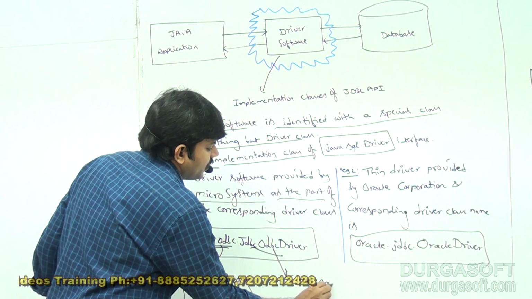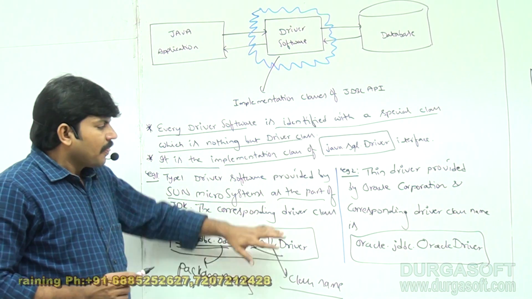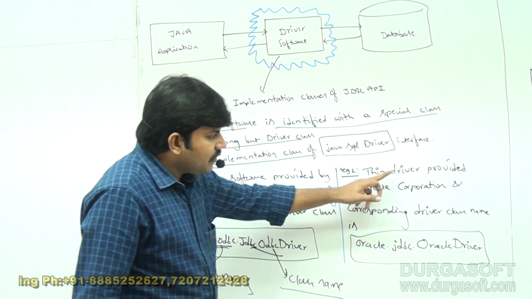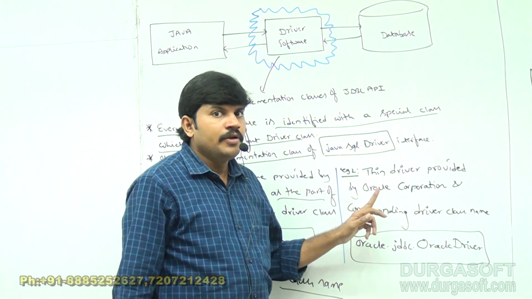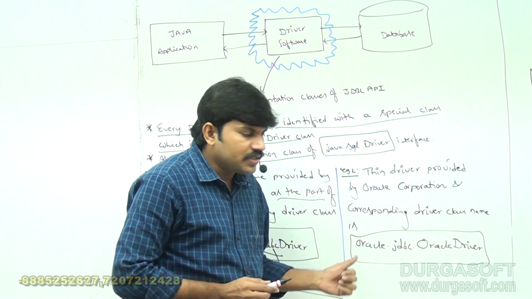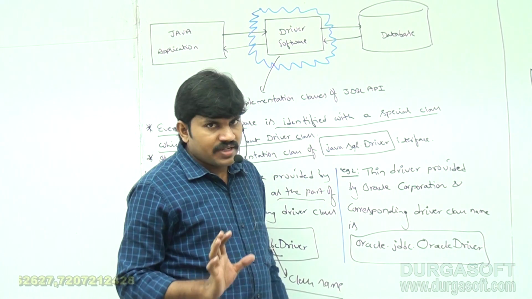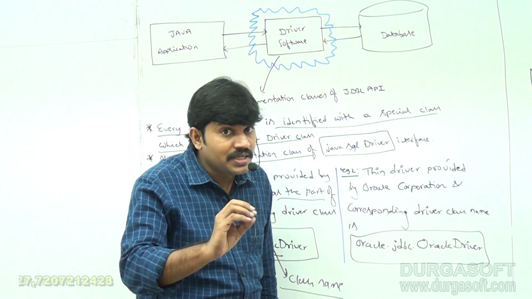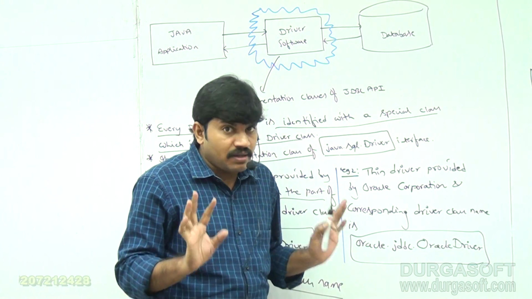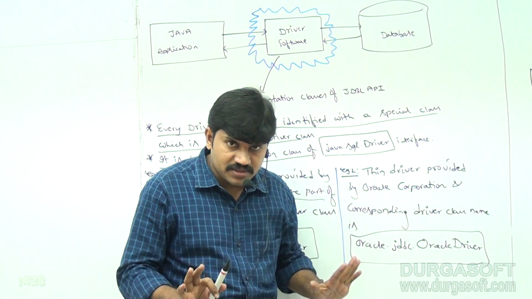Similarly, the thin driver is provided by Oracle Corporation, and the corresponding driver class name is oracle.jdbc.OracleDriver. Everyone can understand, right? This is what you should be aware of clearly: what is the driver software, and what is the driver class? That's all.